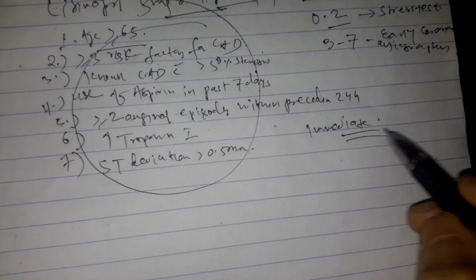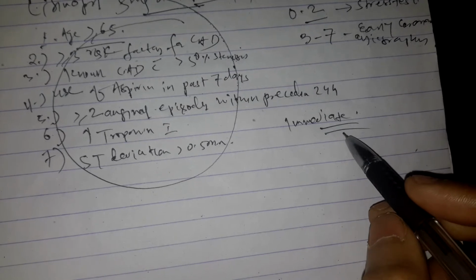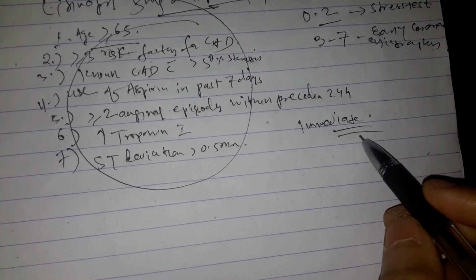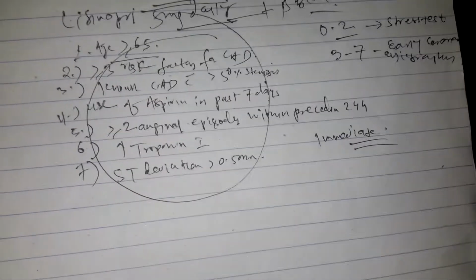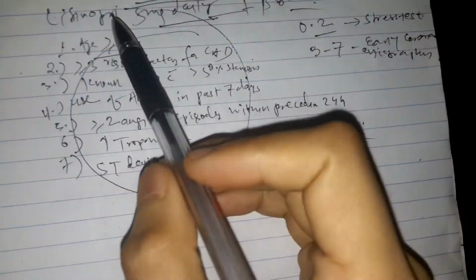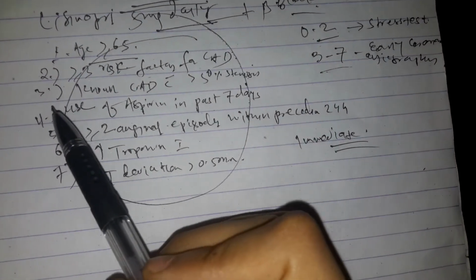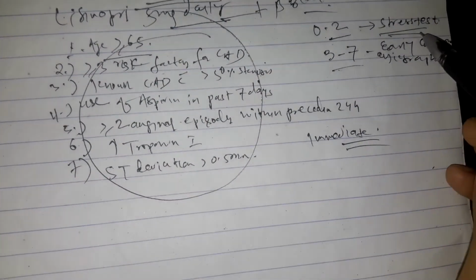Immediate angiography if there is hemodynamic instability, heart failure, or new mitral regurgitation, or recurrent chest pain, or ventricular arrhythmia. In those cases we go for immediate coronary angiography. Otherwise, if the score is greater than 2, then we go for early coronary angiography within 24 hours. And if it is less than 2, then just a stress test only.